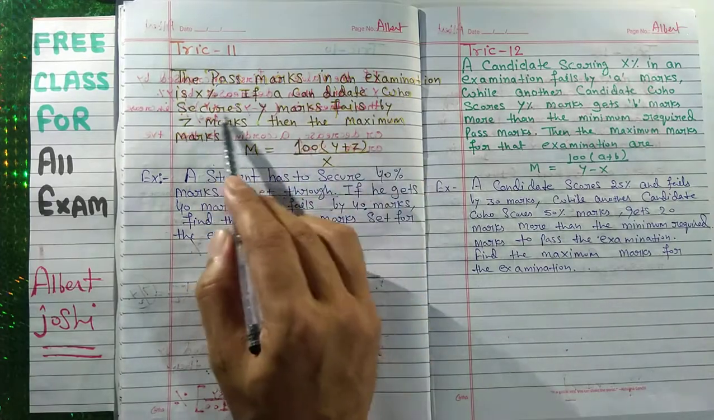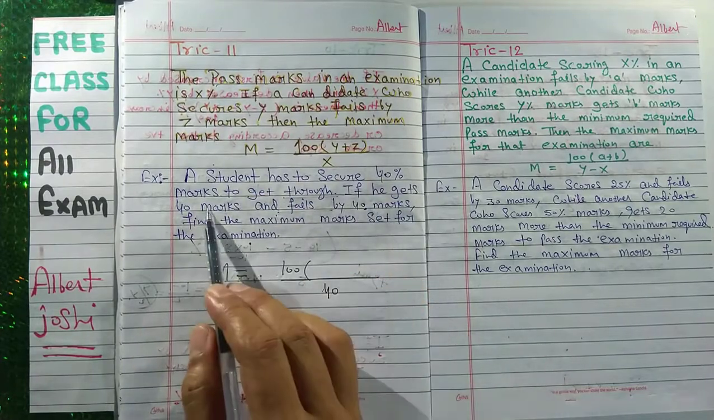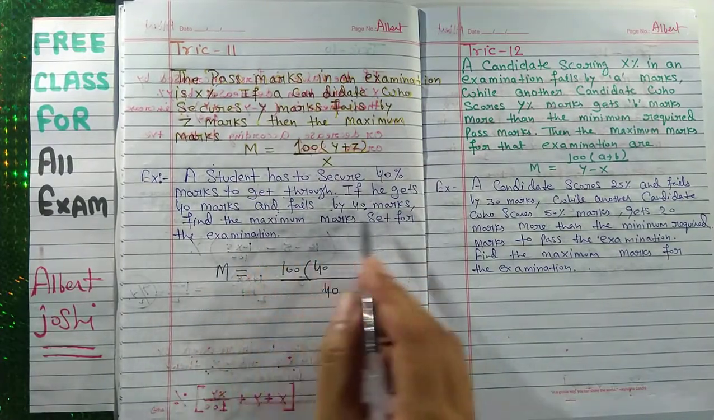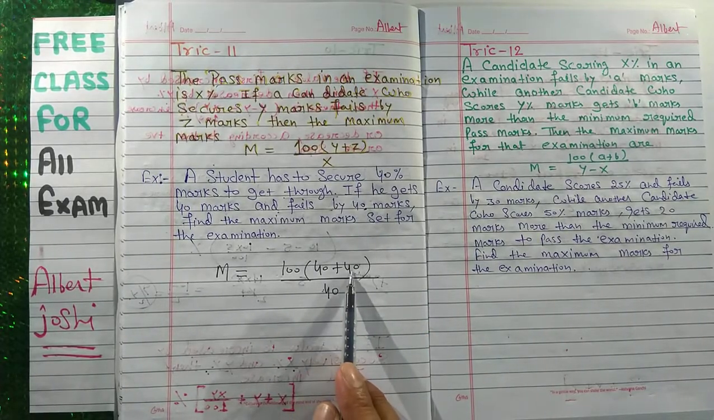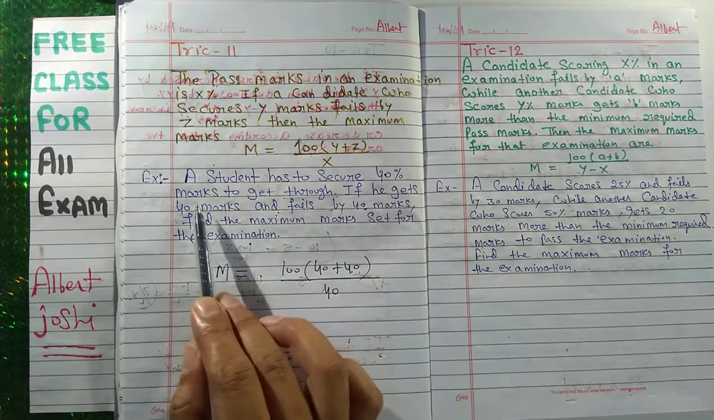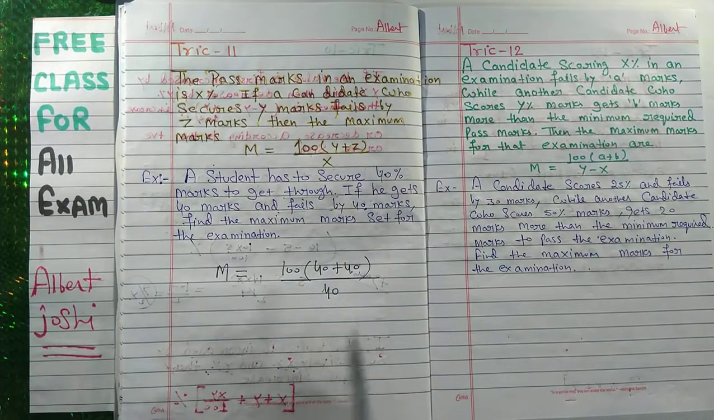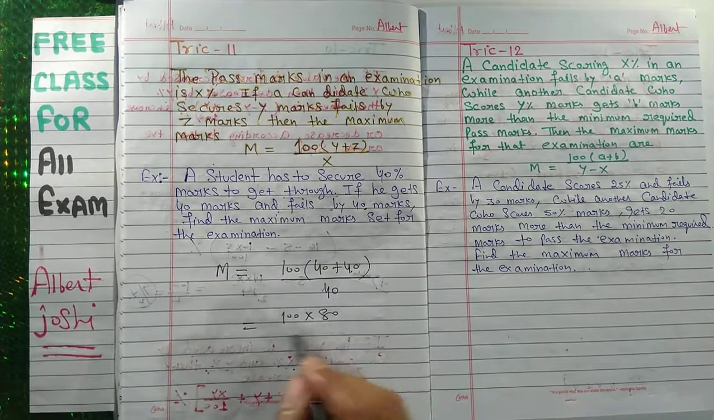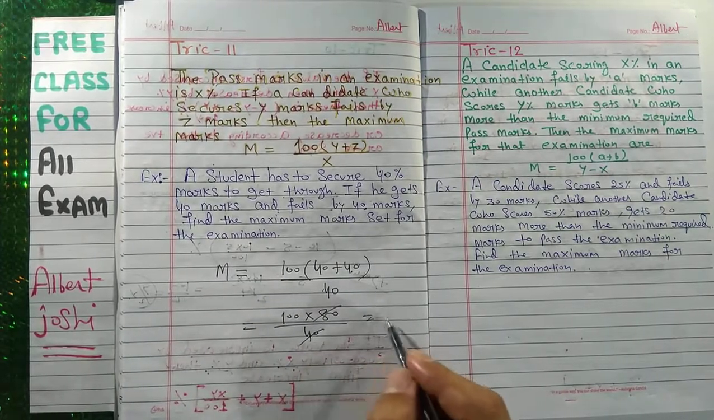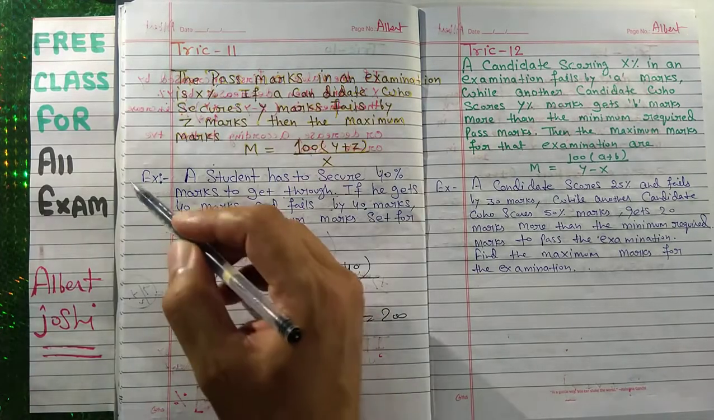If a candidate who secures y marks fails by z marks, if he gets 40 marks and fails by 40 marks, got 40 marks, fail by 40 marks, and this is the passing percentage. So your answer, this is your answer, 100 into 80 upon 40, so this is 200. So your maximum marks in this exam is 200. This is a very famous question.